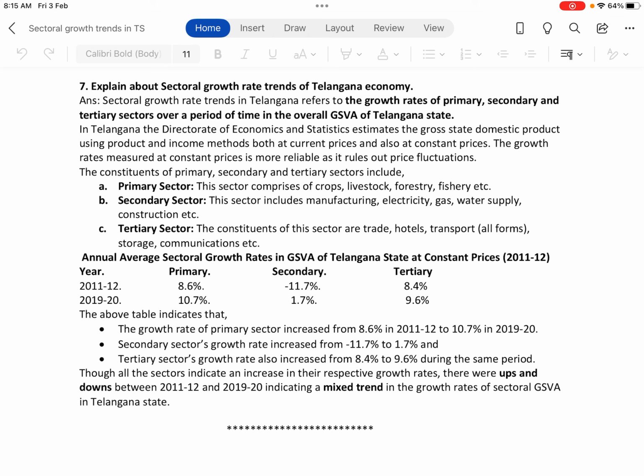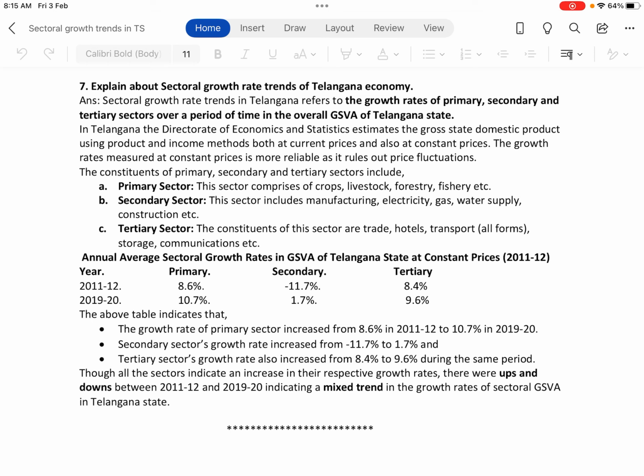Then looking at the annual average sectoral growth rates in GSVA of Telangana State at constant prices, we are taking the prices of 2011-12. Okay. So I've just mentioned the 2 years. Try to remember these data. Year 2011-12, primary sector growth rate was 8.6%, which has increased to 10.7% in 2019-20.